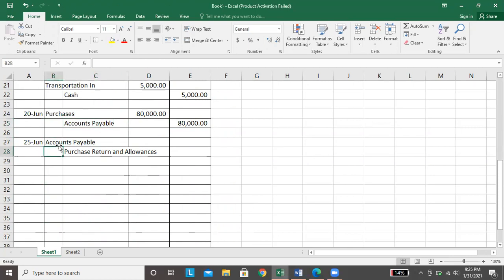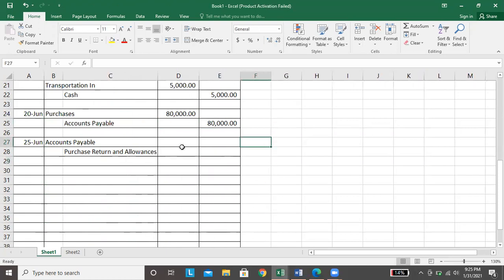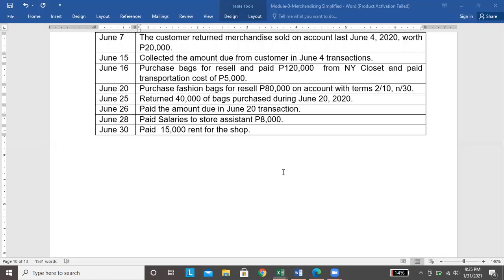Yung partner niya na account is purchase return and allowances. So that is 40,000. Kung tatanungin kayo, as of June 25, magkano na lang yung accounts payable? That is 40,000 na lang, from 80 binalik yung 40.